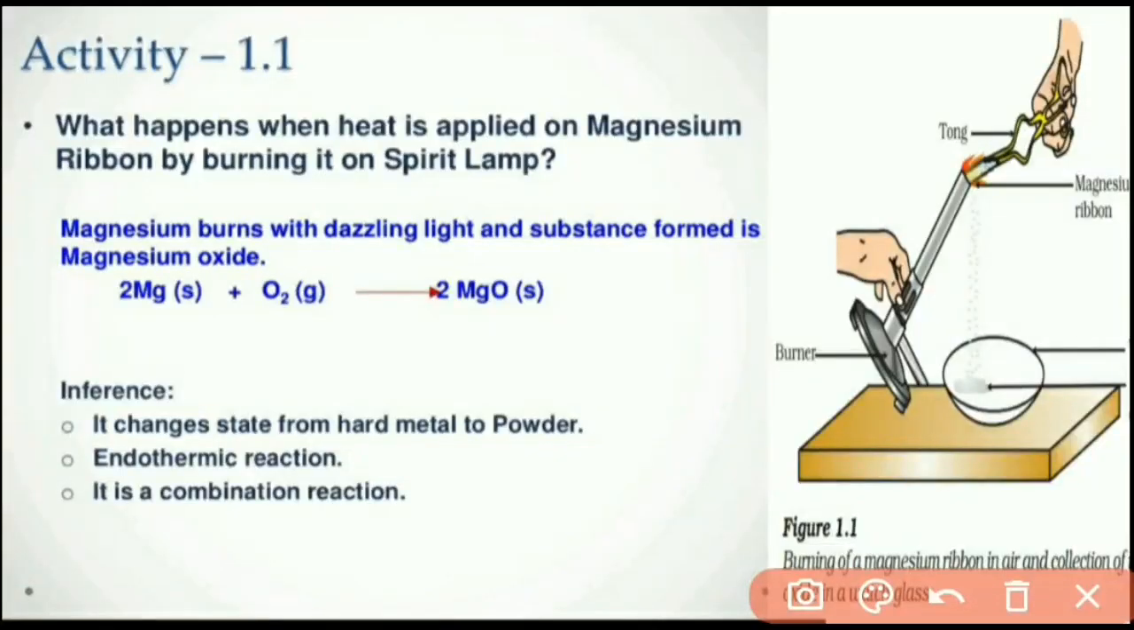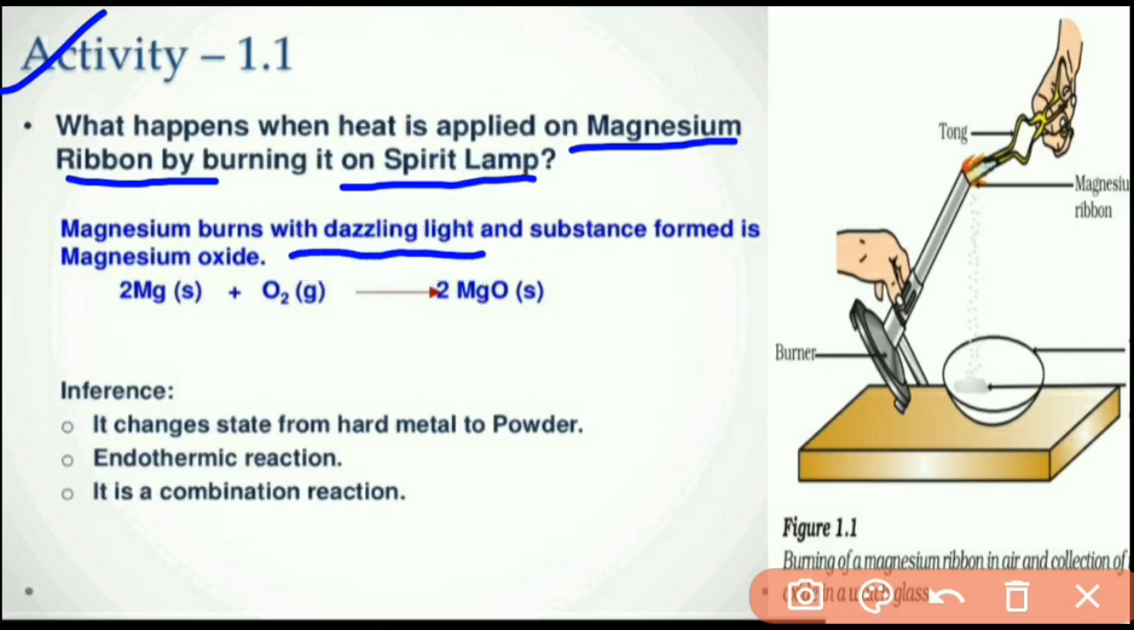How do we know that a chemical reaction has taken place, and what are the signs of a chemical reaction? Let's perform some activities and find the answer to this question. Activity 1.1. What happens when heat is applied on a magnesium ribbon by burning it on a spirit lamp? We observe that magnesium burns with a dazzling light and the substance formed is magnesium oxide in the form of white powder.